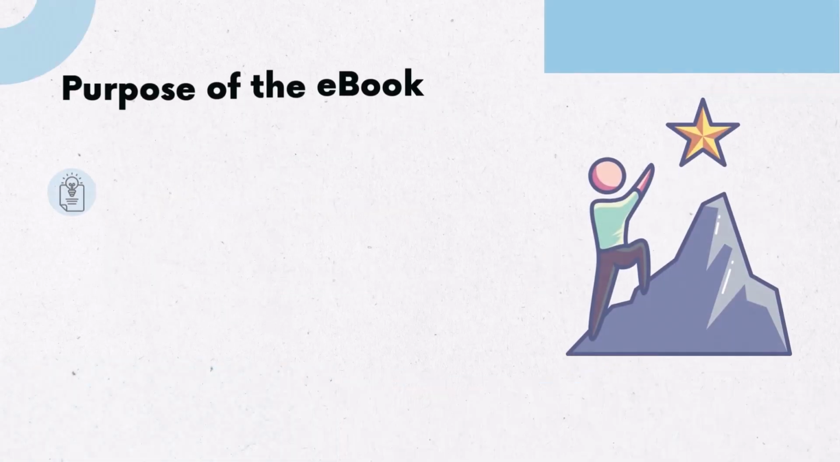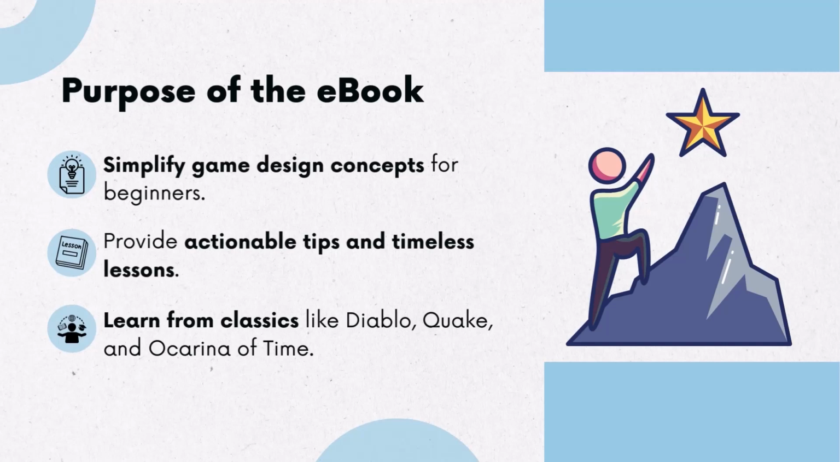So why did I write this ebook? Because I know how overwhelming game design can feel when you are just starting out. My goal is to take the stress out of learning and give you clear, actionable tips that you can use right away. And the best part is that you will learn from some of the best games ever made, like Diablo, Quake, and The Legend of Zelda. These games have so much to teach us about what makes a game fun and memorable.